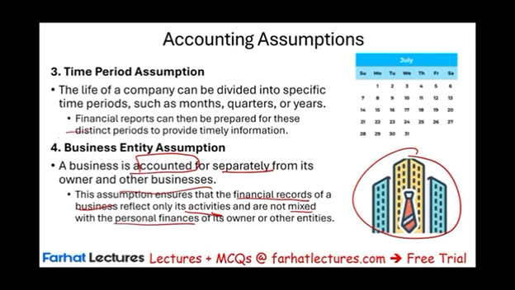Now, when you have a business, you could have a business as Schedule C, which is a sole proprietorship. You could have a corporation. You could have an LLC. You could have an LLP. We'll talk about the different types of businesses, but each business is accounted for separately.